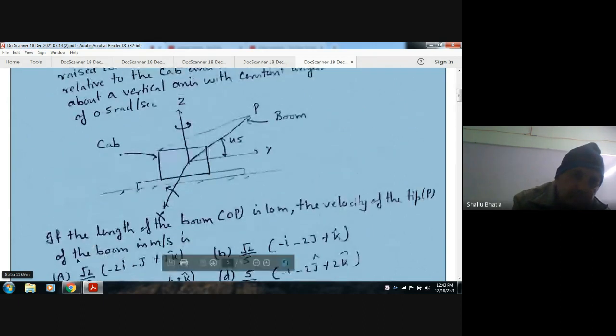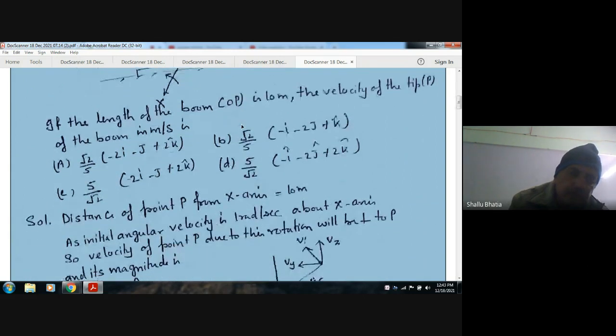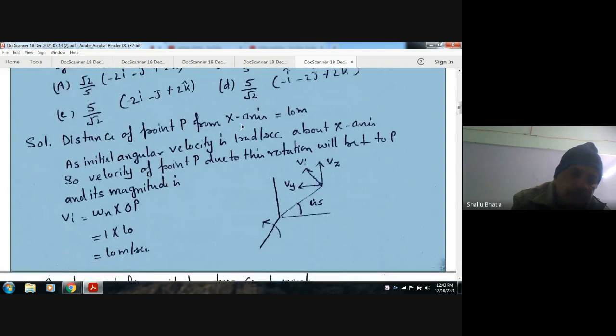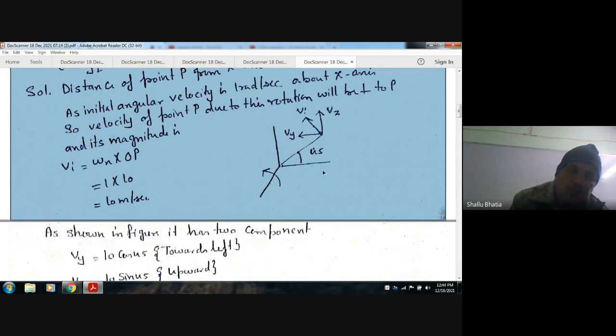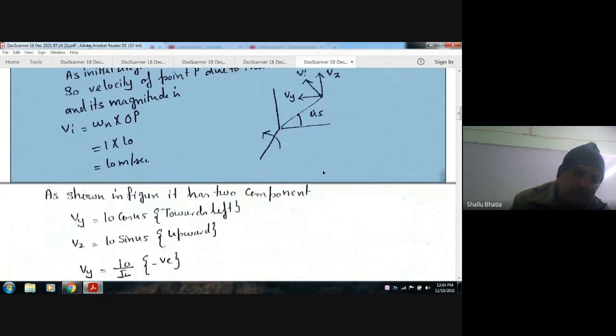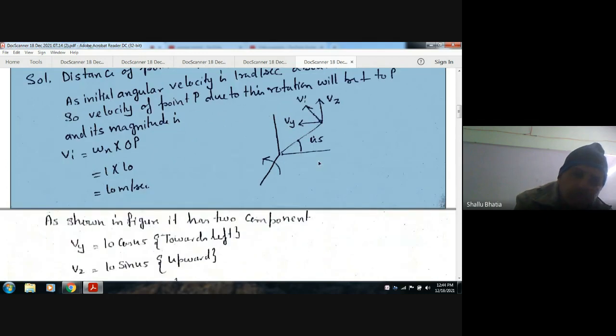Now the distance of this point from the x-axis is OP, that is 10 meters. It is rotated about the x-axis, so its velocity is angular velocity 1 into 10. So V is 10 meters per second, and its direction is like this. Now it has two components, Vy and Vz. As the angle is 45, this is also 45, so Vy and Vz will be equal, V cos 45 and V sin 45.